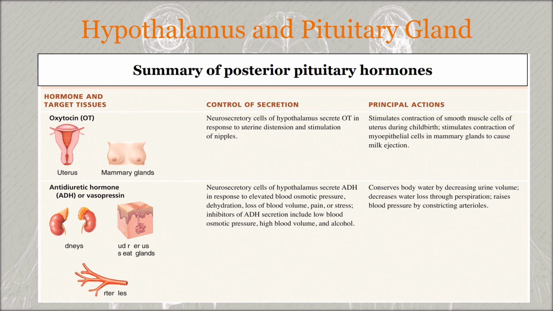In the uterus, it stimulates the contraction of the smooth muscle cells during childbirth, and it stimulates the contraction of myoepithelial cells in the mammary glands to cause milk ejection. So this is the function of oxytocin in the uterus and the mammary glands. So this is all about the posterior pituitary hormones.